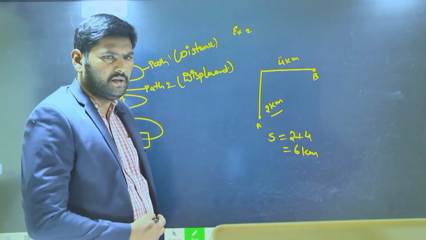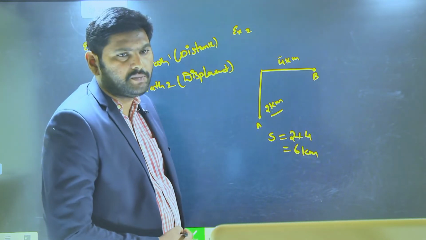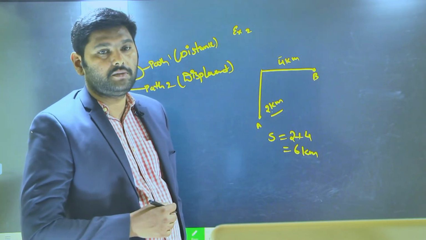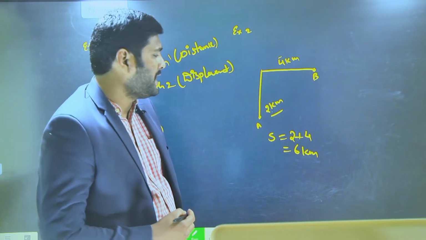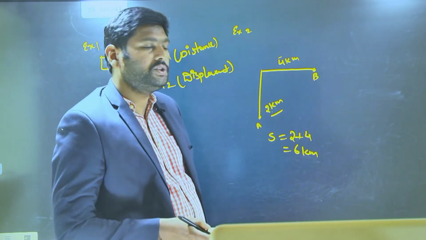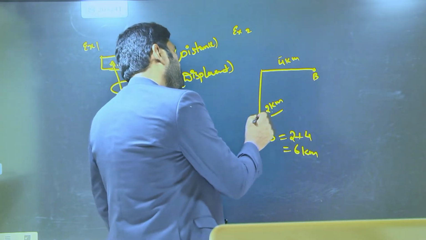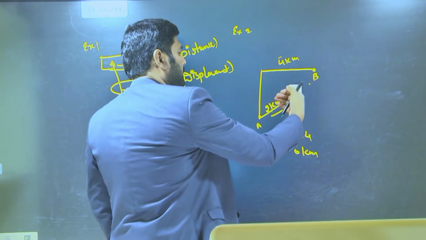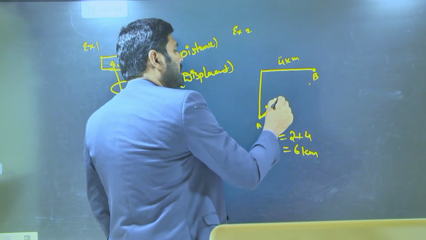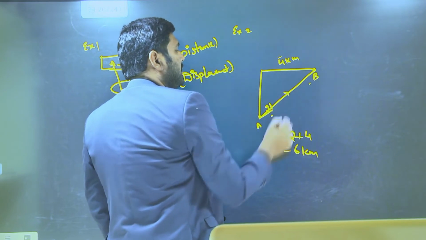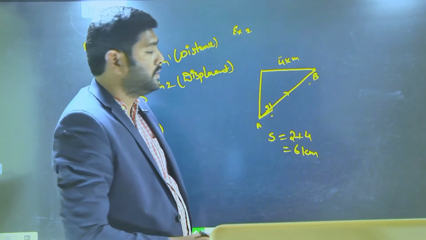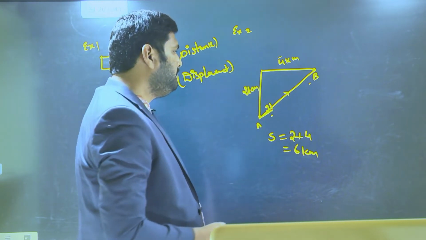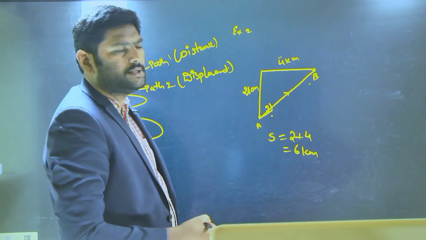This is the distance traveled by the person, 6 kilometers. Whereas displacement, what is meant by displacement? Displacement is nothing but the shortest length between the initial and final position. Then what is the shortest length between the initial and final position? This is the initial position, this is the final position. This is going to be the shortest length between the initial and final position. This is 2 kilometers.